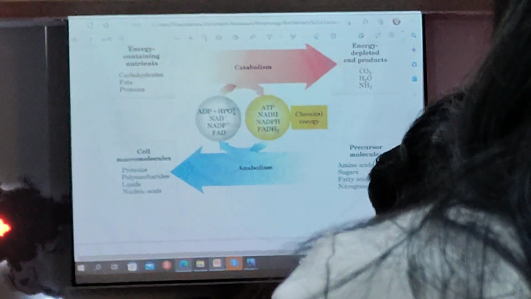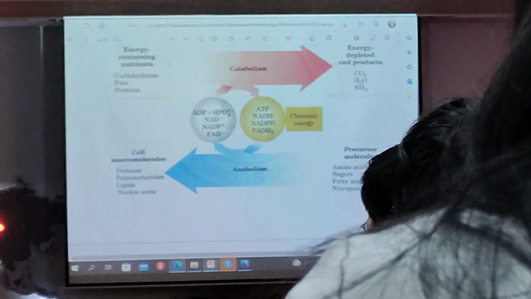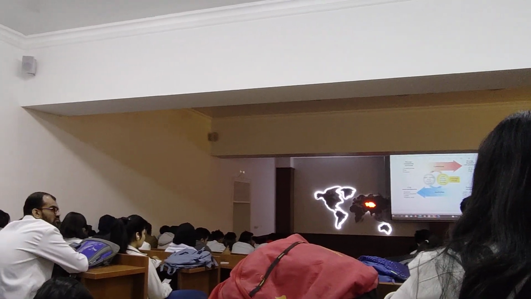We cannot consider metabolism individually; it works as an integrated whole system. Metabolism of carbohydrates, proteins and lipids works as a whole system.